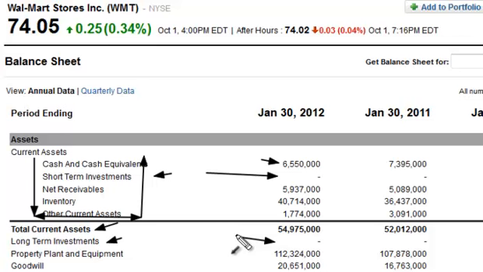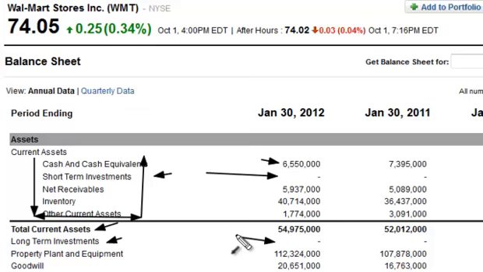In many cases, you will find that companies will have long-term or short-term investments, and in other cases, you will find companies won't. The difference, of course, is just what management thinks is best for their company. In this particular case, Walmart apparently believes that their money is better served growing their actual footprint, their business model, and so forth. They don't want to invest in other companies. They want to invest in their own. That's fine. But there are other companies out there which will be heavily into investing both long-term and short-term. And one of them, which we all should know if you're investing in any way, shape, or form, would be, of course, the one managed by Warren Buffett, Berkshire Hathaway.